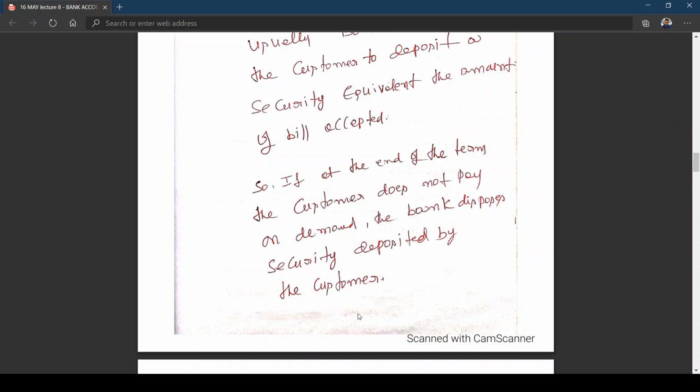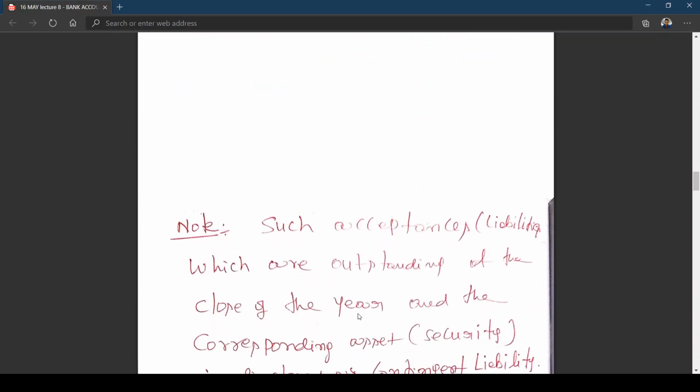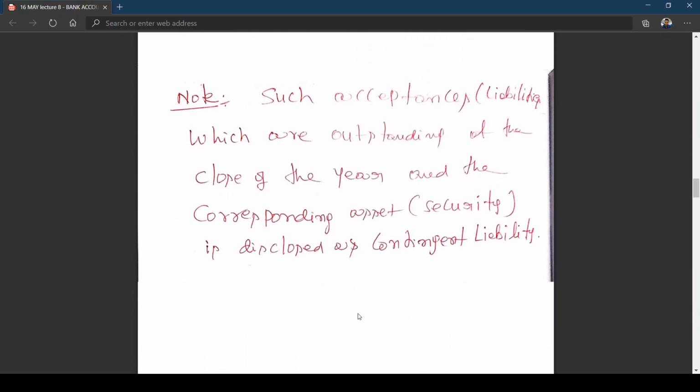That means in the example, if bank has given guarantee to X or accepted or endorsed the bill to X on behalf of Y, Y needs to make payment on the due date. If Y is unable to make payment due to X on the due date, the bank is making payment. Now the bank has to recollect that 1 crore rupees. Already bank has some security in its favor, and then bank will realize that security, and the amount that is due from Y will be adjusted. Is this clear?